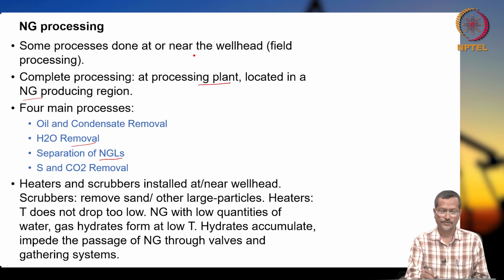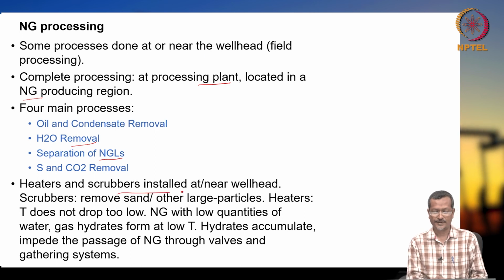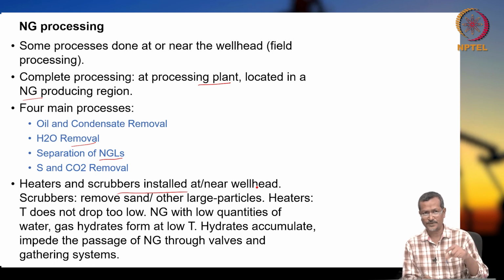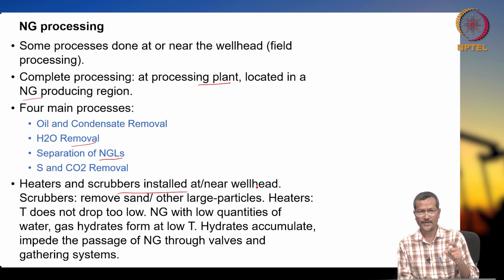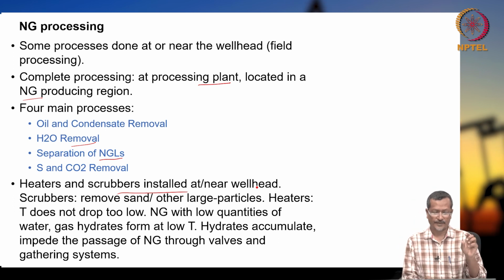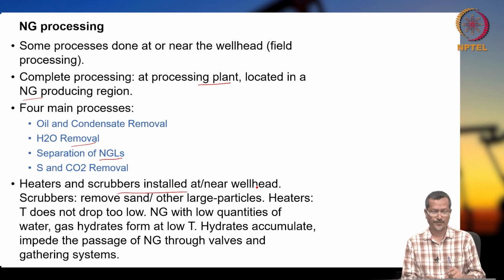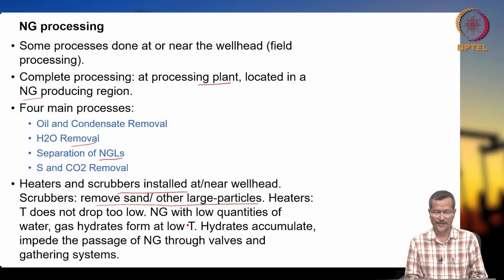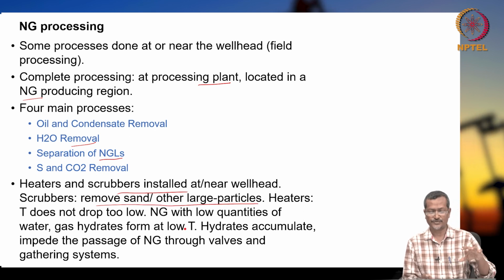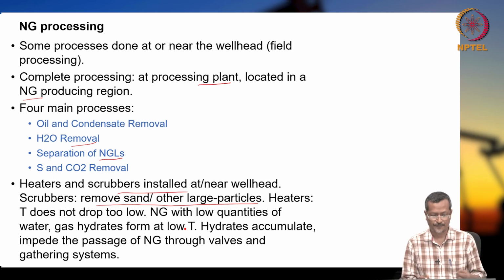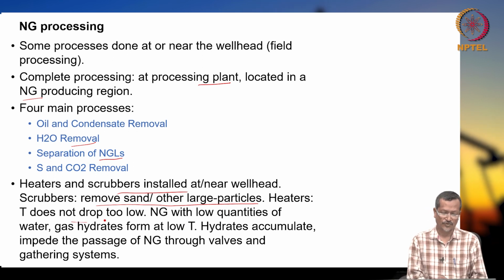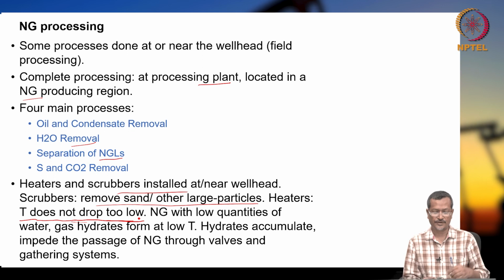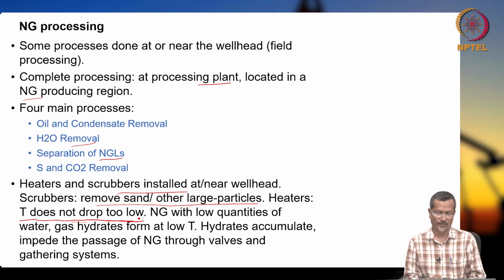Okay. So, a heater or scrubber is installed near the wellhead. I already told that a heater is required, because if the choke is reducing too much pressure, then you have to heat. If you are not heating, then what will happen? There will be frost formation or gas hydrate formation that will hinder your process. Okay. And the scrubber removes sand or other large particles. If sand or other large particles are there, you have to remove them using one separator system, that is called a scrubber. So, heaters keep the temperature from dropping too low. Okay. It will be maintaining temperature. If the temperature is reduced, then issues will come, hydrates and frost formation.